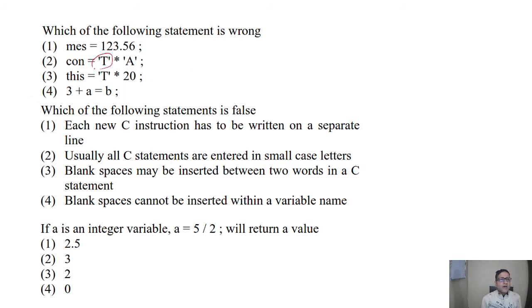These will take the ASCII value of T and A for multiplication. We know the ASCII table, American Standard Code. Accordingly, it will take the ASCII value of these characters here also. So it is not wrong. These are the right statements, but this is wrong. So answer will be 3 plus a is equal to b, because wrong is asked.